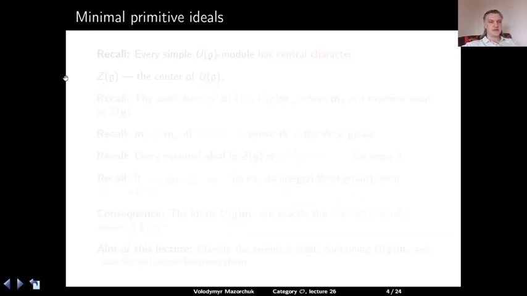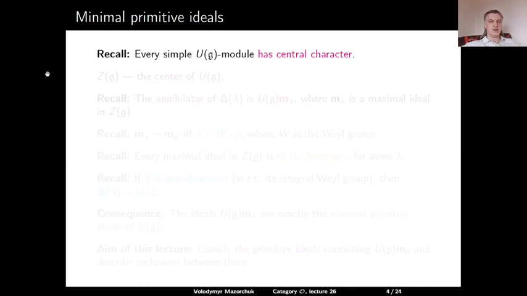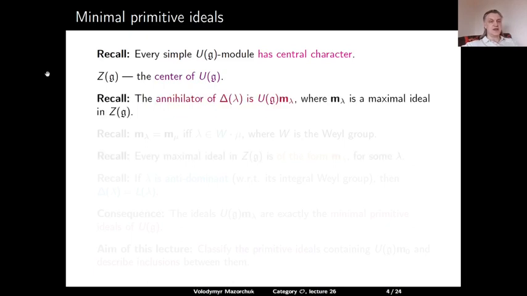Let us now discuss the minimal primitive ideals. Recall that every simple U(g) module has a central character. Let Z of g be the center of U(g). We also know that the annihilator of each Verma module Delta lambda is generated by its intersection with the center. This means that it has the form U(g) times M lambda, where M lambda is a maximal ideal in Z(g).